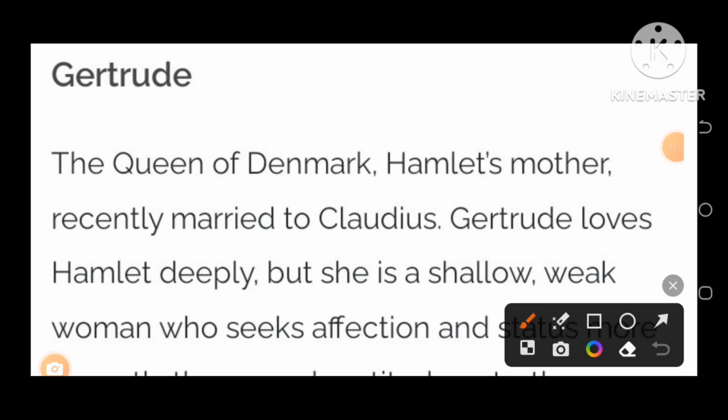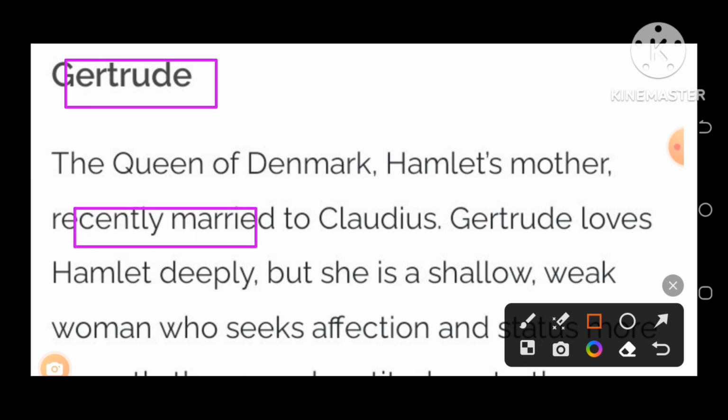The next important character in the play is Gertrude, the mother of Prince Hamlet, present queen of Denmark and widow of the late King Hamlet. Now she has married her brother-in-law Claudius, who is supposed to have murdered her husband.